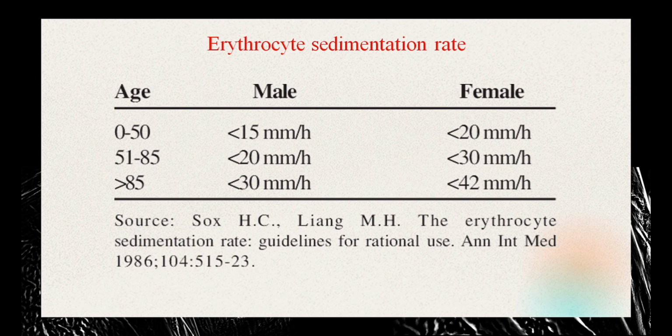Before we go to the next one, these are some normal ESR values. You should remember in your clinical practice that in males at the age of 0 to 50, the ESR is less than 15 mm per hour. In females, it is slightly higher, which is around less than 20 mm per hour. Because there are less amount of erythrocytes in females due to menstruation, and also due to the effect of estrogen on hemopoiesis. We'll talk about it later in a video.